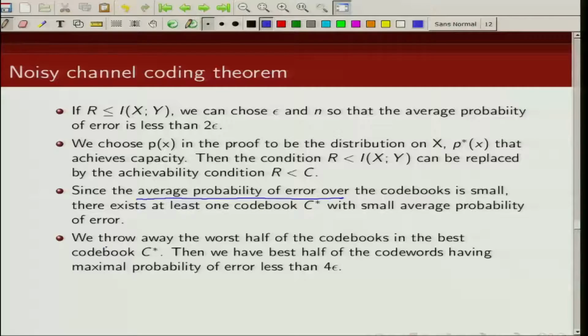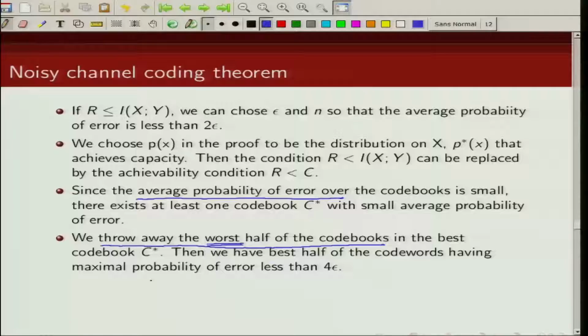Now what we do next is as follows. We throw away half of the code words. And what are these half of the code words? We throw away the worst half of the code words, the code words which cause larger error. Now we are left with the other half, which consists of good code words, and by good I mean the ones which cause less probability of error.